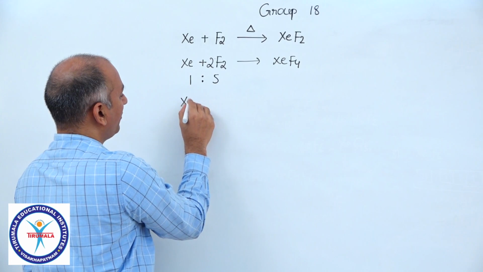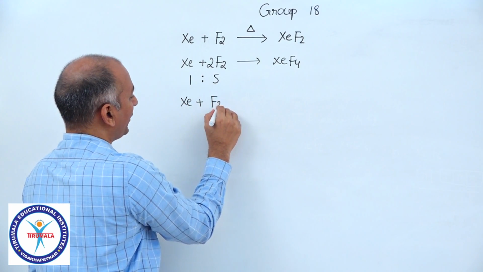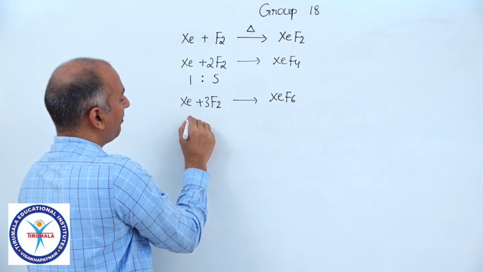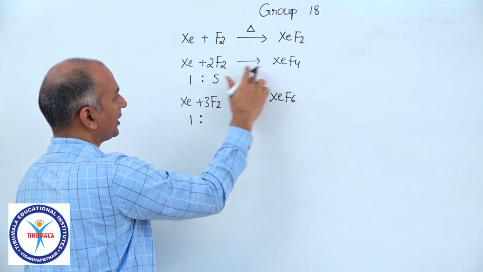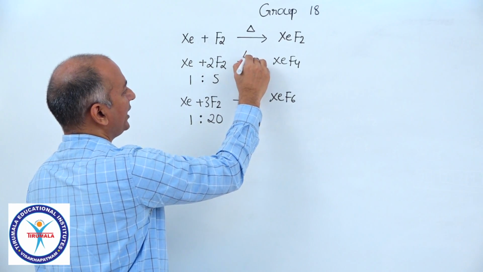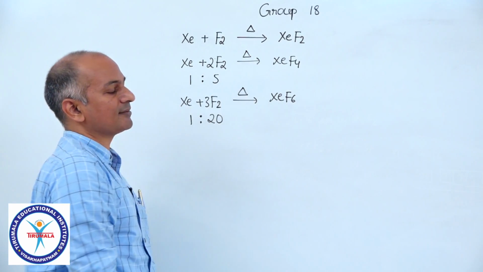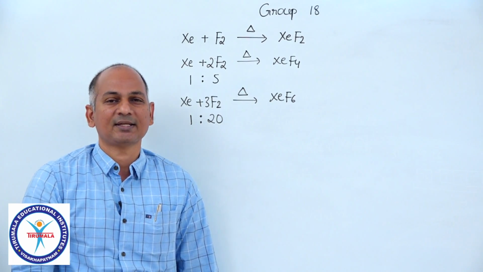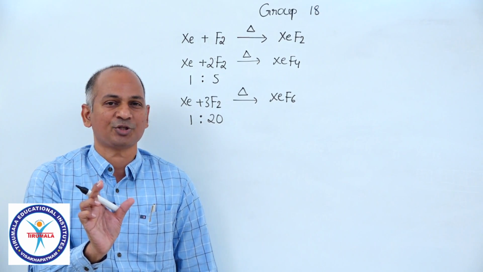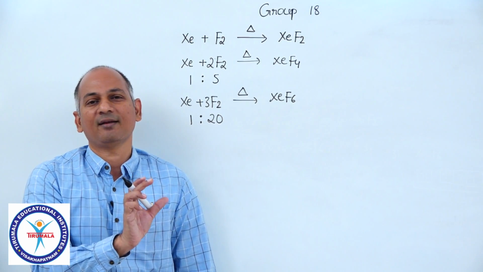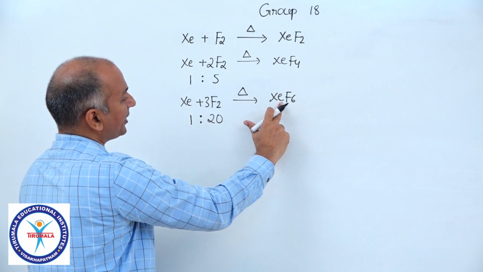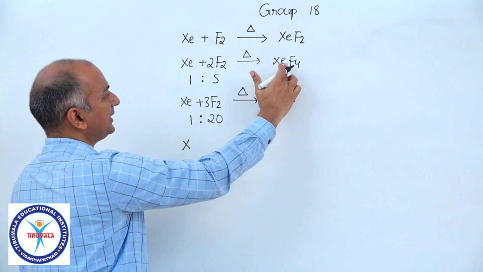Similarly, if you mix xenon and fluorine for the preparation of XeF6, it is only 1:3 ratio. But similar to XeF4, the optimum ratio here is 1:20. And you have to heat in all cases. So at high temperatures, when you mix xenon and fluorine in particular ratios, xenon forms difluoride, tetrafluoride, hexafluoride, and there is one more method of preparation of XeF6, that is from XeF4.